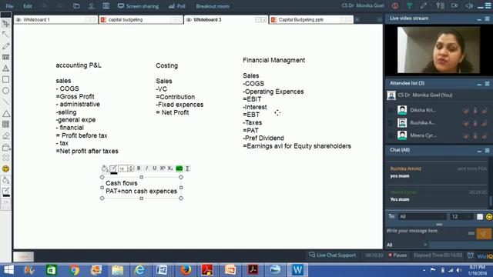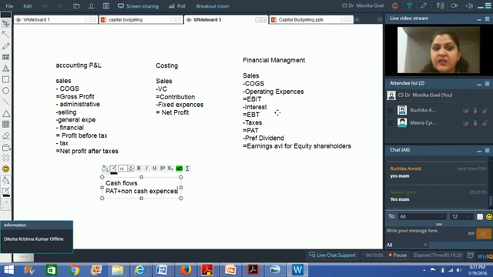As a manager in finance, I have no control over sales. I have no control over cost of goods sold. I have no control over operating expenses also to a very great extent. I can talk about, or recommend, a reduction in some of the fixed expenses, definitely yes, but to a very great extent, I have no control over the operating expenses as well.